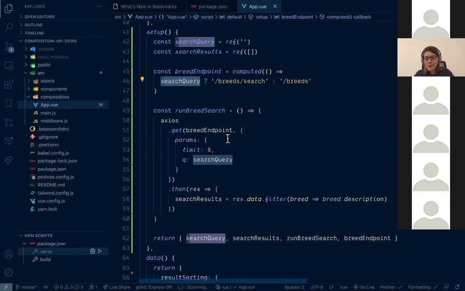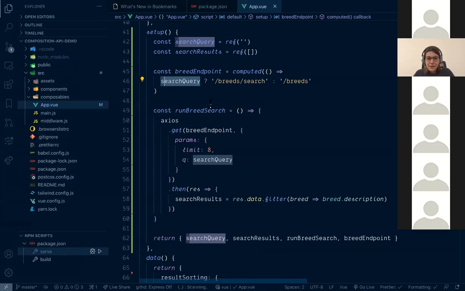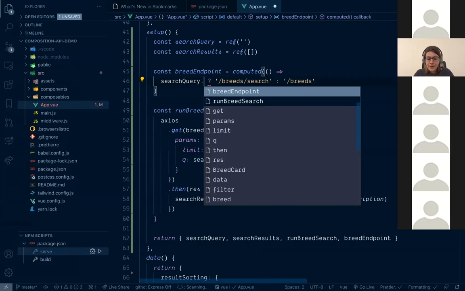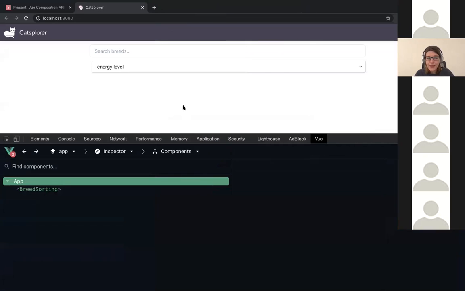What's happening here? A very important moment is to remember that searchQuery is a ref. This is an object with a value property. And when you check if an object is true, even if it's an empty object, it's true. That's how JavaScript works. So in this case, we should be checking not searchQuery, but searchQuery.value. Let's check the breedEndpoint now.